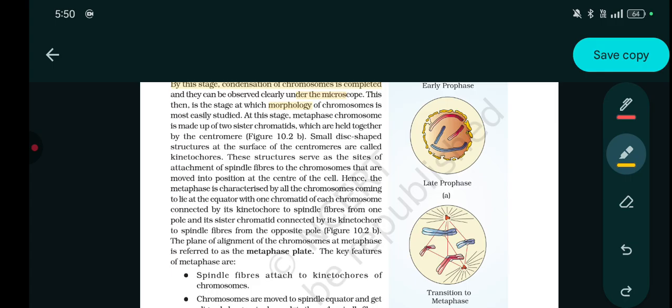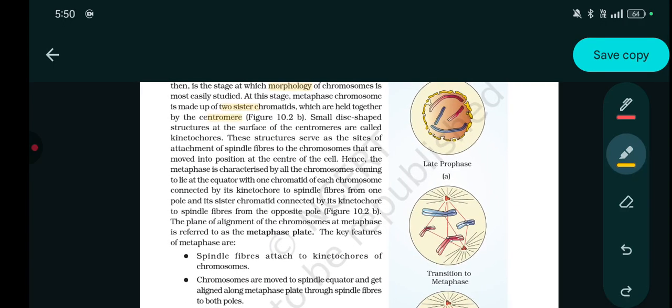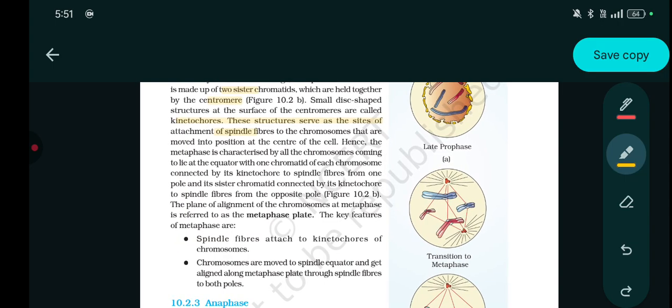At this stage, metaphase, a chromosome is made up of two sister chromatids which are held together by the centromere. Small disc-shaped structures at the surface of the centromere are called kinetochores. These structures serve as the site of attachment of the spindle fibers to the chromosomes that are moved into the position at the center of the cell.